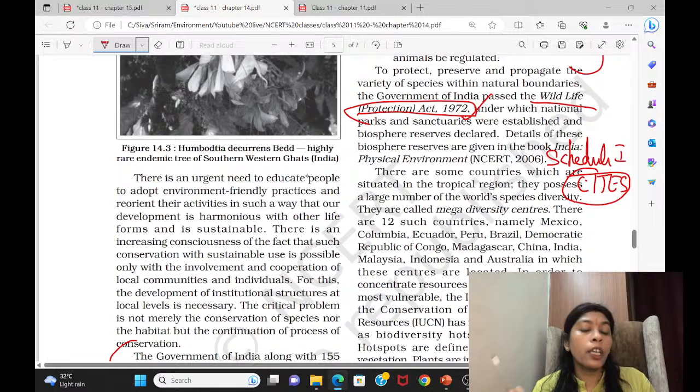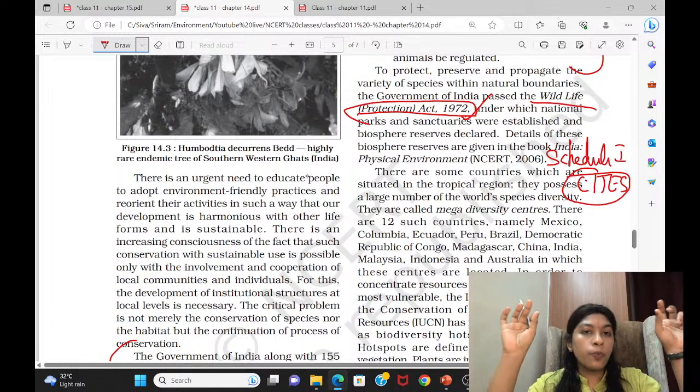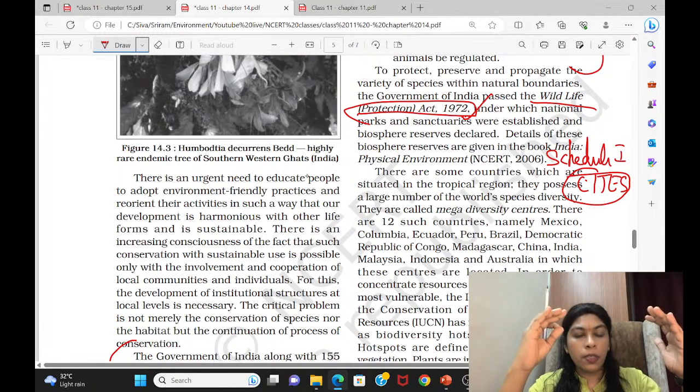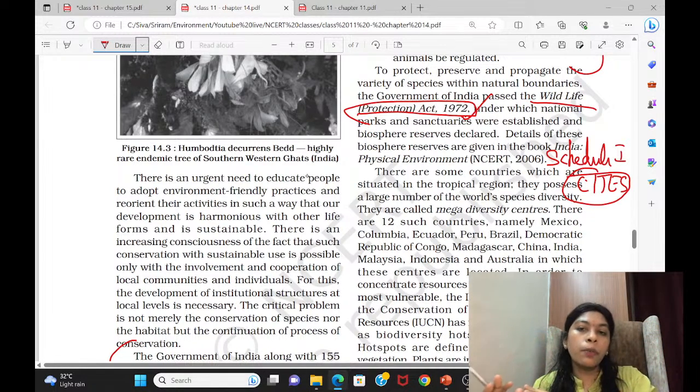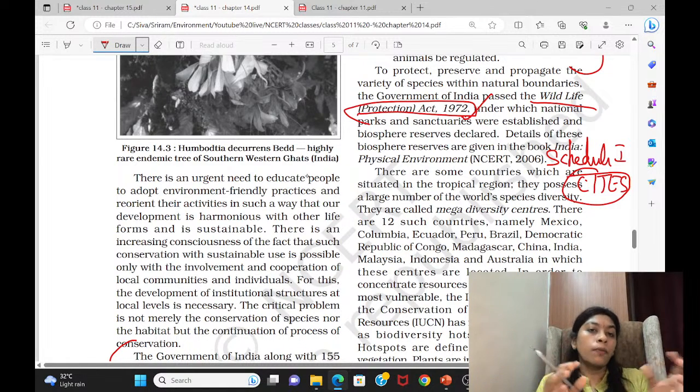When you're reading your NCERT, you should know how to connect it with your newspaper reading, whatever you have learned from current affairs in the newspapers, and whatever you learned from conventional classes. You have to know how to connect it. That's why they are taking questions directly. Although there are certain statements directly lifted from your NCERT, there are also certain clues remaining inside your NCERT. So you cannot simply avoid your NCERT and move forward.